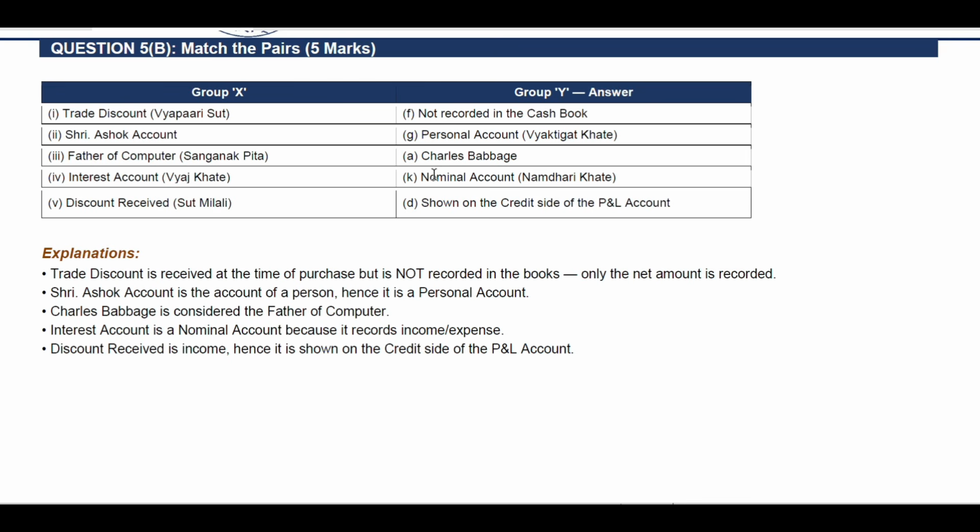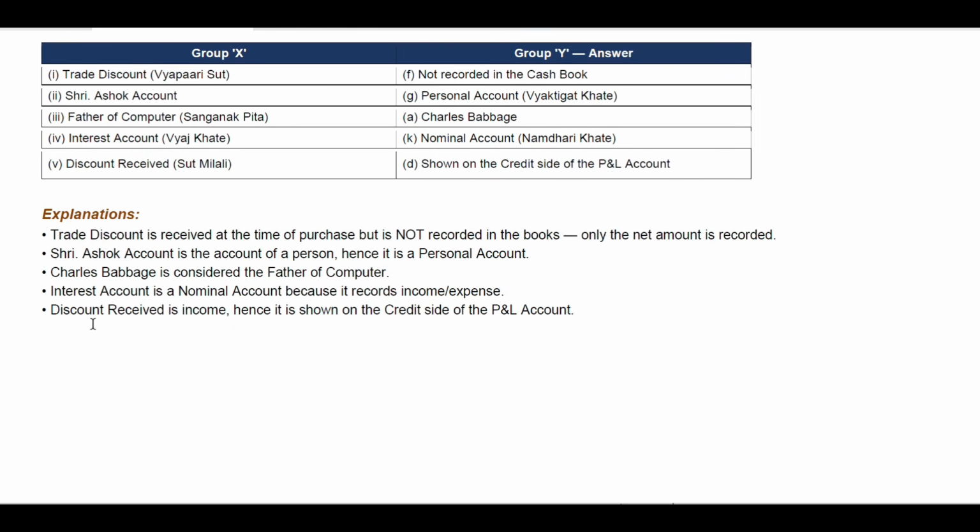Interest account, nominal account, and discount received, D, it is shown on the credit side of the profit and loss account. Discount, yes, that is very important actually. Discount received is always on the credit side of the profit and loss account. So what are the explanations? You can mention explanations here as well. These are very good actually if you are able to. Trade discount is received at the time of purchase. It is not recorded in the books. Only the net amount is recorded actually.